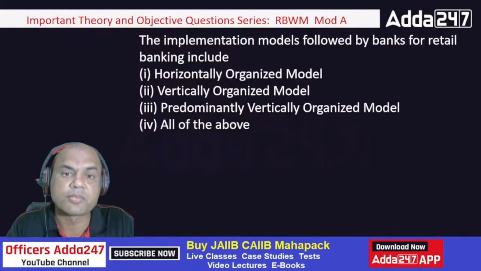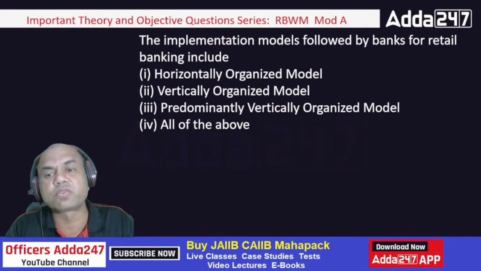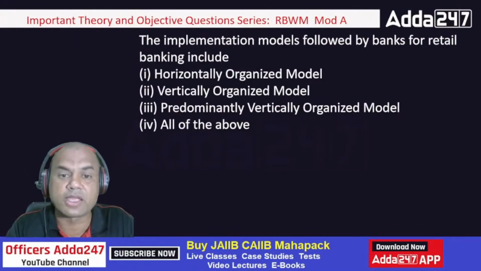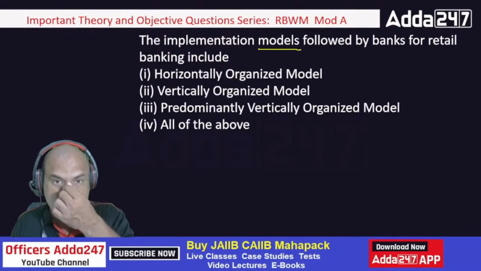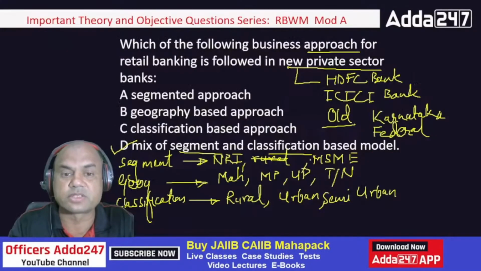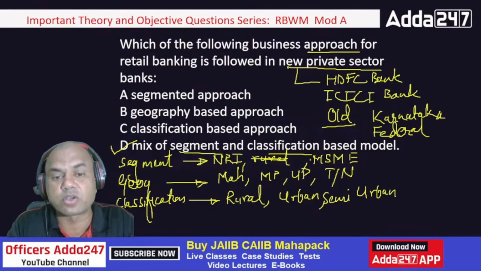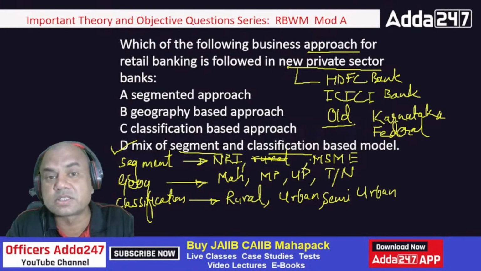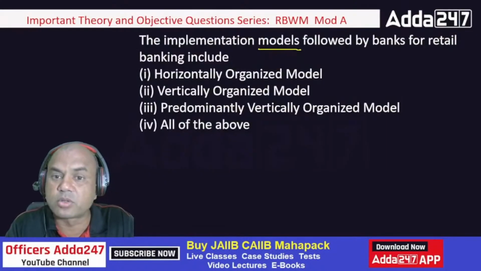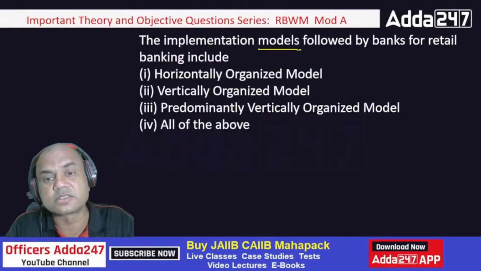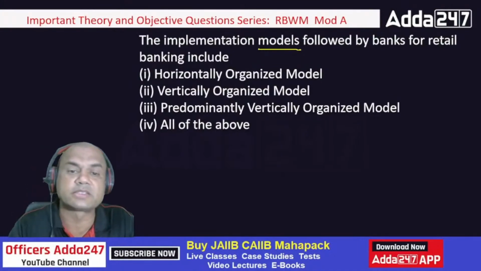The implementation models followed by banks for retail banking include, now what's here? Earlier we had seen the approach, segmented approach. Then this was segmented, geography based, classification. These are called approaches. In exam, if they ask you approach, then these are the answers. If they ask you models, then these are the answers. So which are the models followed by banks?